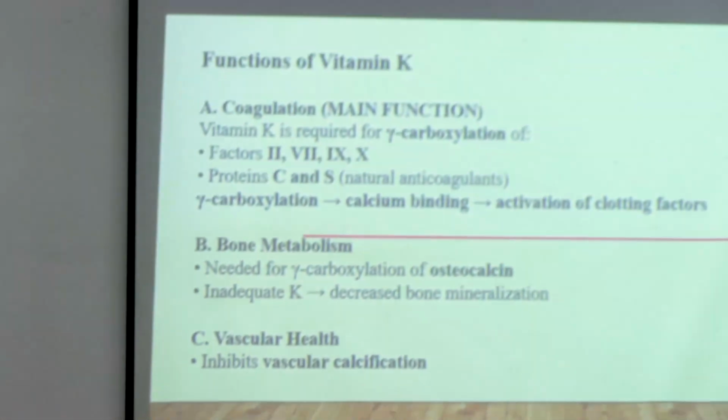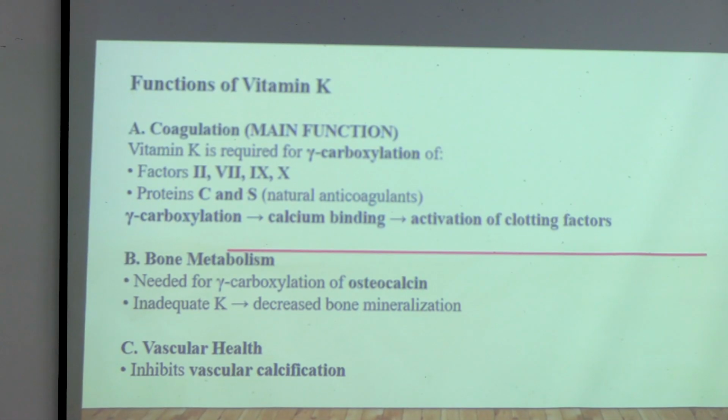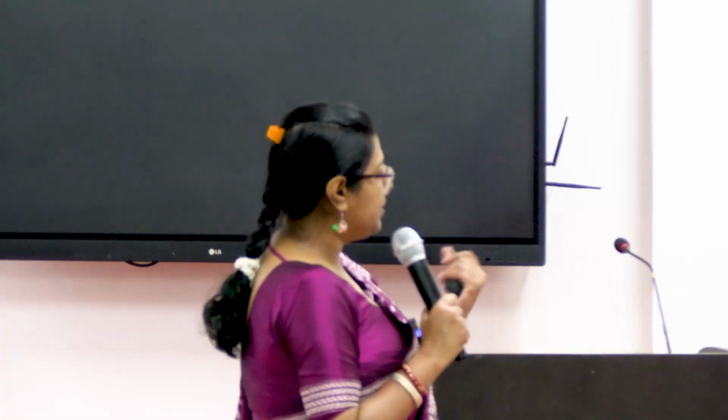Then I told you about bone metabolism. This is also needed for gamma carboxylation of osteocalcin. Osteocalcin is a protein that is basically needed to maintain bone health. And if the person has inadequate vitamin K, there will be decreased bone mineralization, so the bone health will also deteriorate.